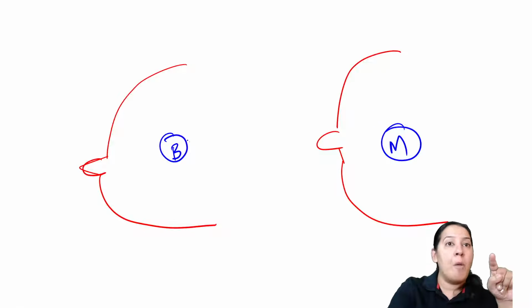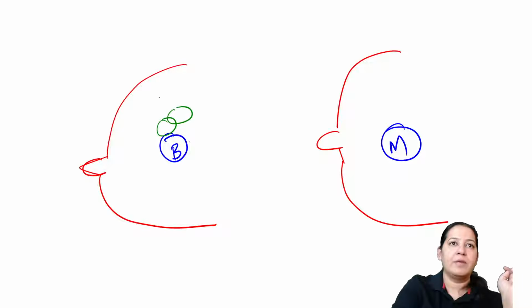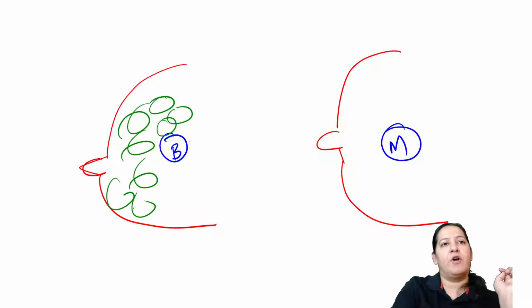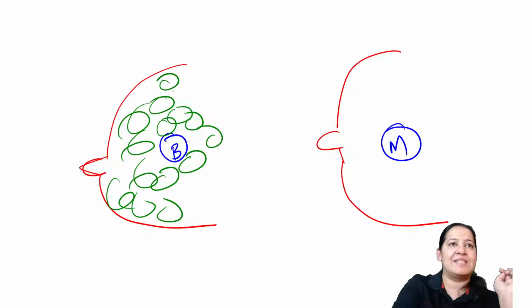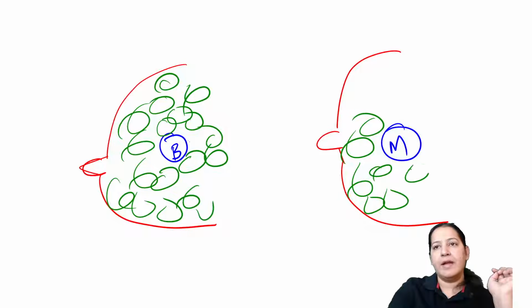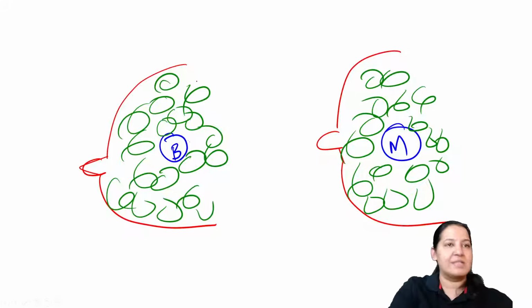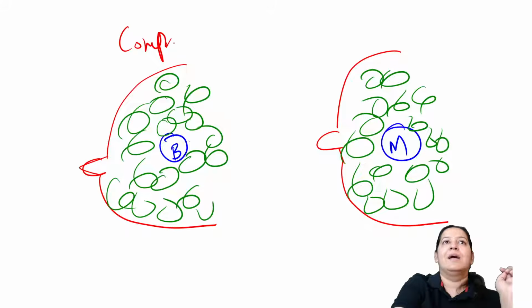Benign tumor compress the surrounding tissue. Can you see this is the surrounding tissue? Just a second. Let me draw the surrounding tissue here. This is all surrounding tissue, normal tissue of the breast. With green color, I am drawing breast cell, the normal breast cell. And this is the surrounding tissue here. It is the normal tissue. So benign tumor, what I am saying, see my words. Benign tumor compress the surrounding tissue.